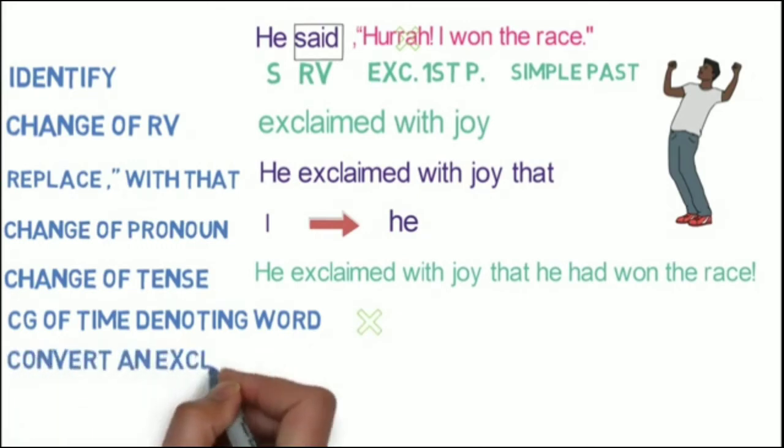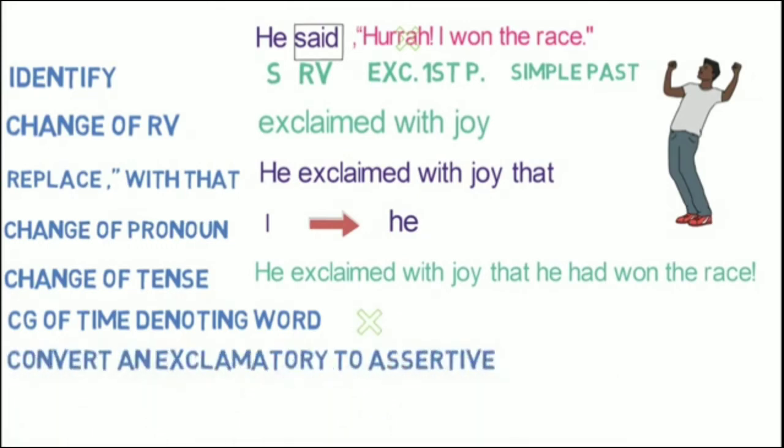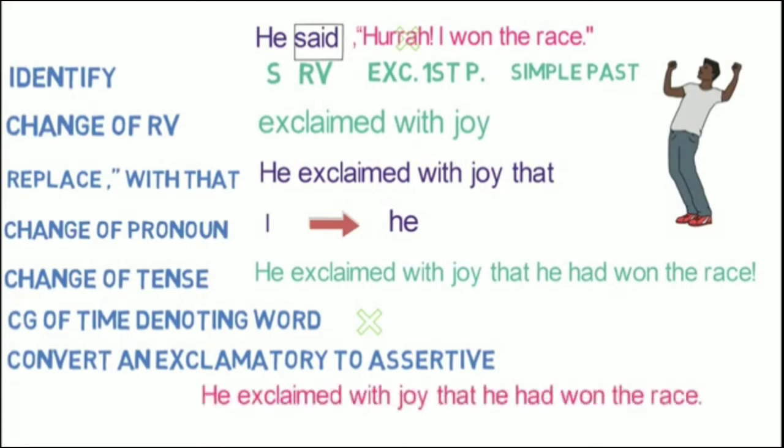And step 7, convert an exclamatory sentence to assertive. As the sentence is providing complete meaning by itself, we don't require to add any additional words. We have to remove the exclamatory mark and put a full stop or a period at the end of the sentence. Finally, the sentence will become like this. He exclaimed with joy that he had won the race. And we can see that the sentence is as per the structure subject plus exclaimed with plus that plus reported speech. This is a 7-step formula to convert a direct speech to indirect speech.